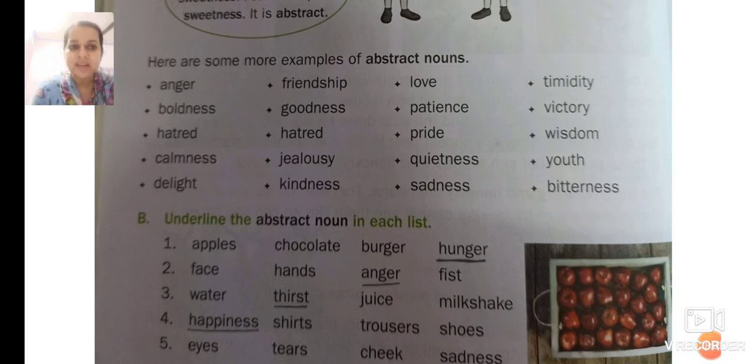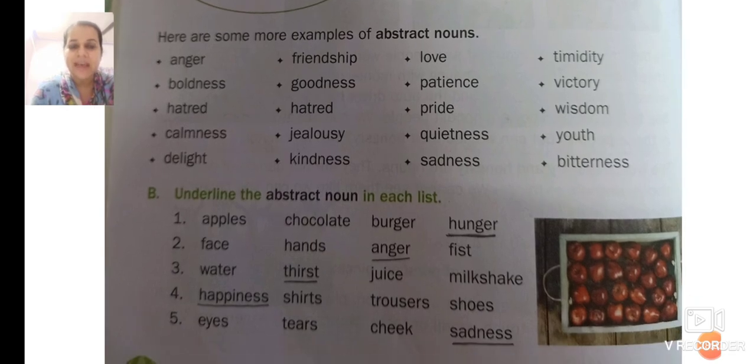Here are some more examples of abstract nouns like anger, boldness, hatred, calmness, delight, friendship, goodness, jealousy, kindness, love, patience, pride, quietness, sadness, timidity. Timidity means when you feel low. It is timidity, victory, wisdom, youth, bitterness.